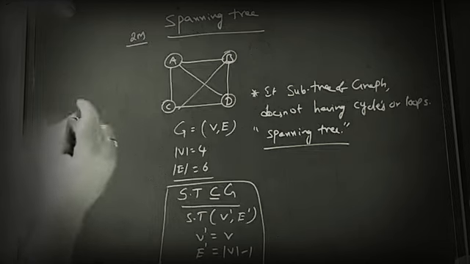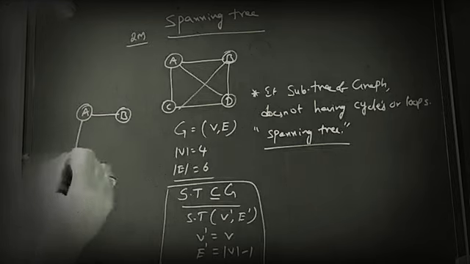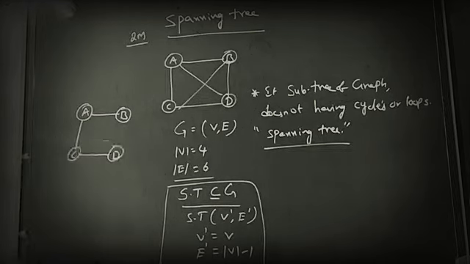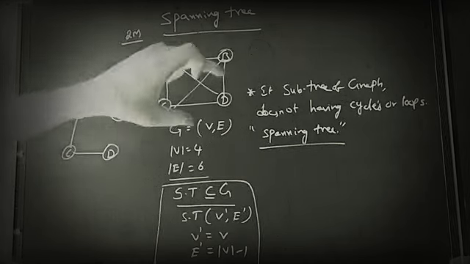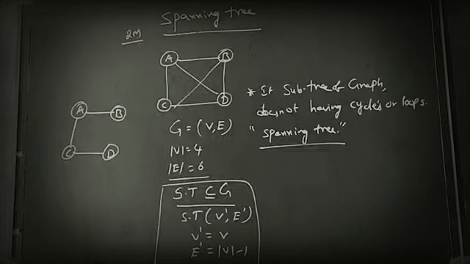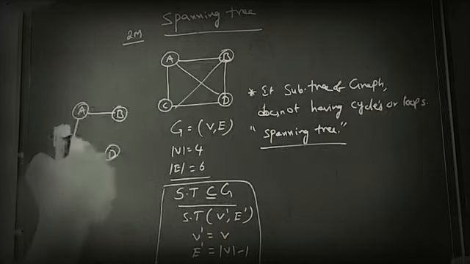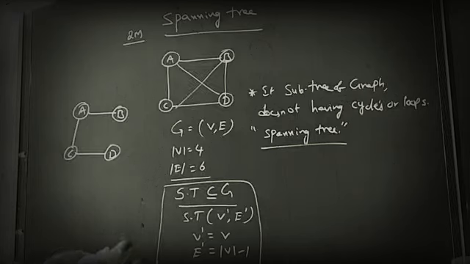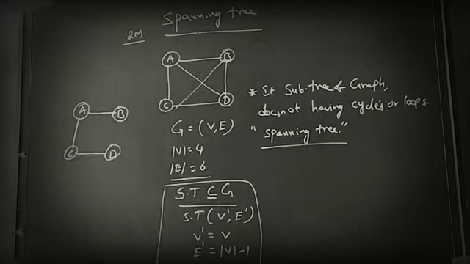So take this example. A is a node, B is another node, C and D. How many edges are here? 3 edges. So if you have 3 edges and the same number of vertices as the graph, this is called a spanning tree, because we are avoiding the loops or cycles. If you connect this one, it can form a cycle. The main theme of spanning tree is that the given graph should be made a loop free graph or loop free tree. That tree is called a spanning tree.